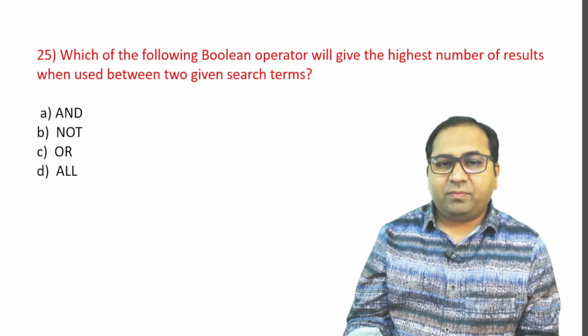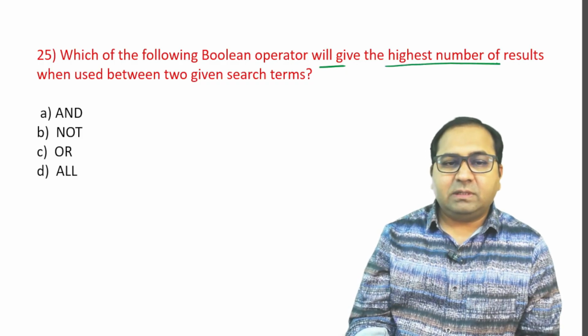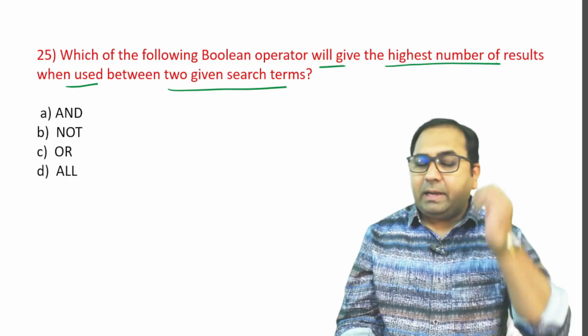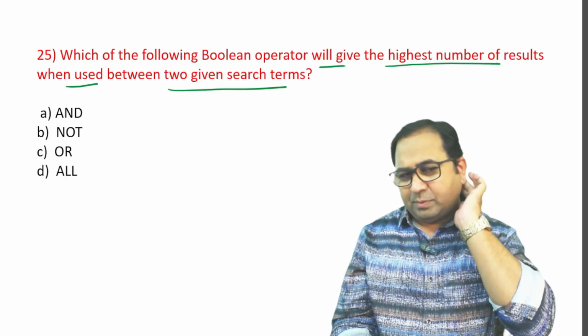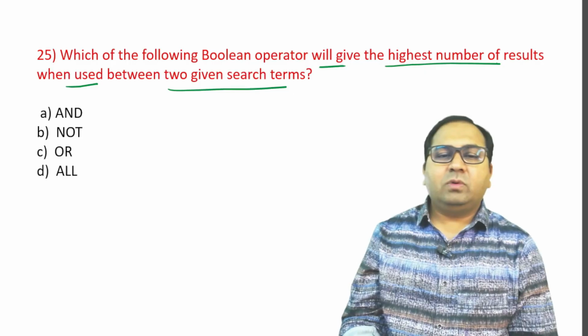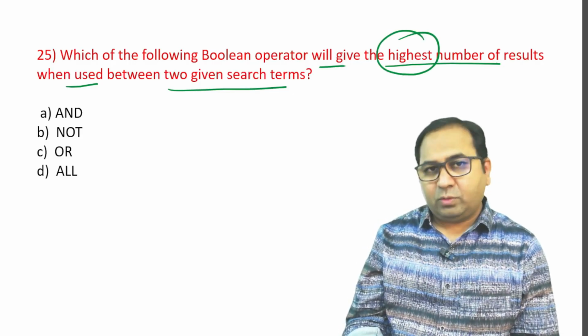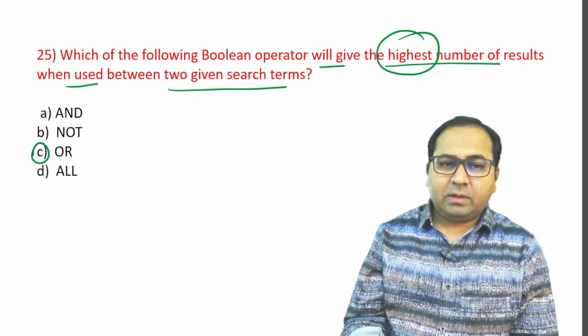Next question. Which of the following Boolean operators will give the highest number of results when used between two given search terms? Options are A, and; B, not; C, or; and option D, all. When you want the highest number of results, it should be either of the two terms. So the answer will be option C, or.